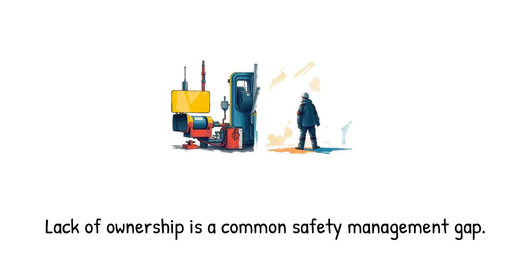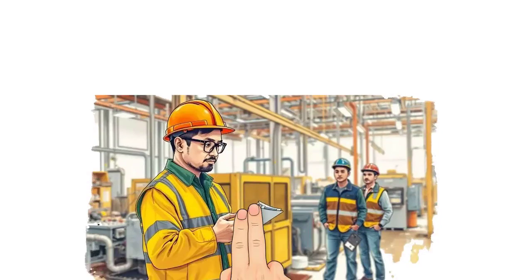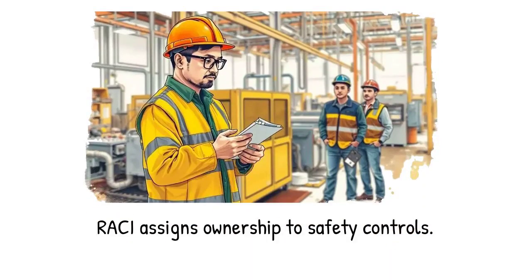Let's begin with the hierarchy of controls. Engineering controls, administrative controls, and PPE are only effective when someone is responsible for maintaining them. For example, a machine guard is an engineering control, but who ensures it is inspected? Who ensures damaged guards are replaced? Who ensures operators are trained? Without clear roles, even the strongest controls fail. RACI assigns ownership to each step, ensuring controls remain functional.